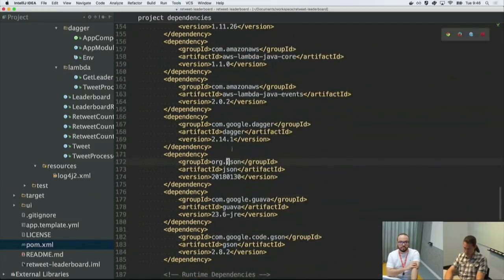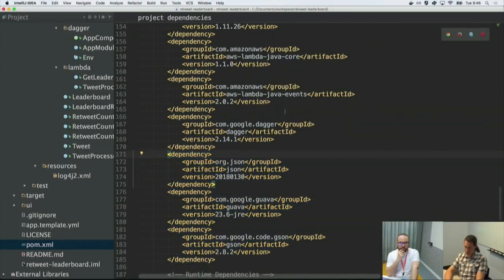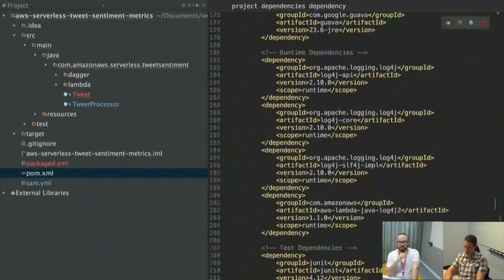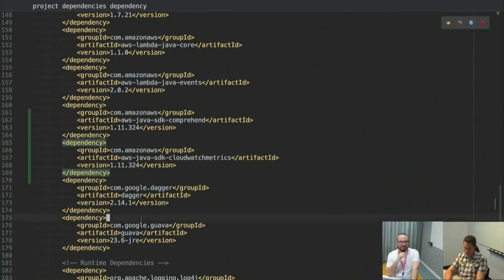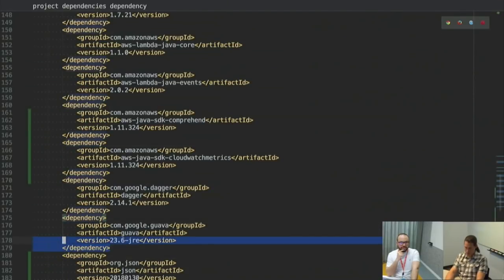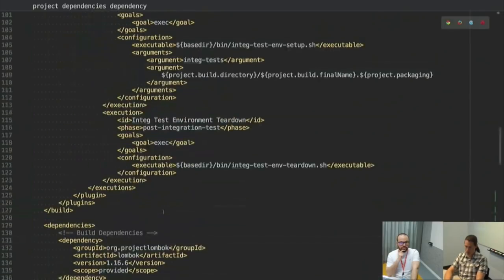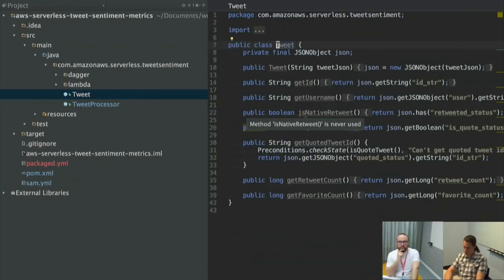So here are some JSON dependencies that I need, along with JSON. Just going to grab those over. Told you I had a safety net. Okay. So this is actually, let's get ID, get quote, get retweet count.